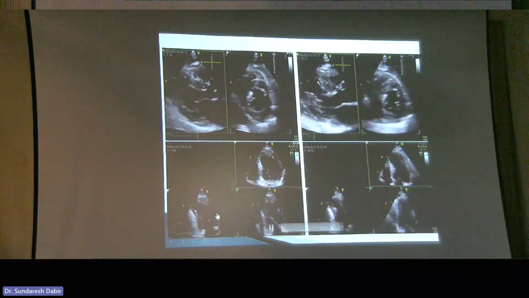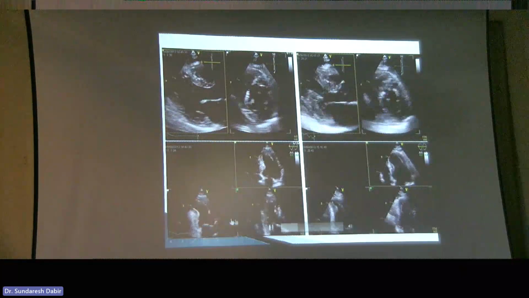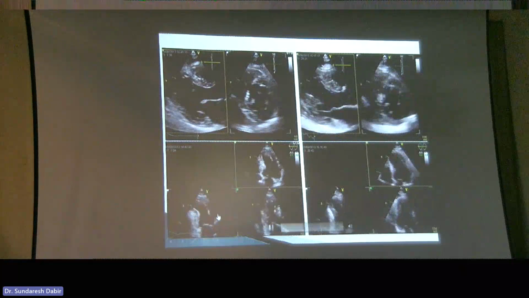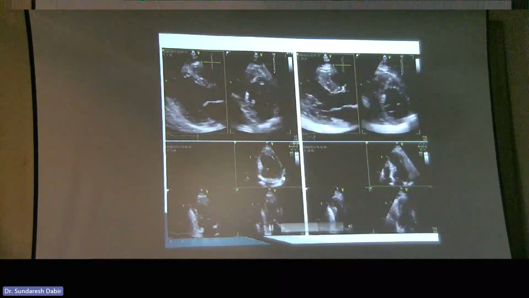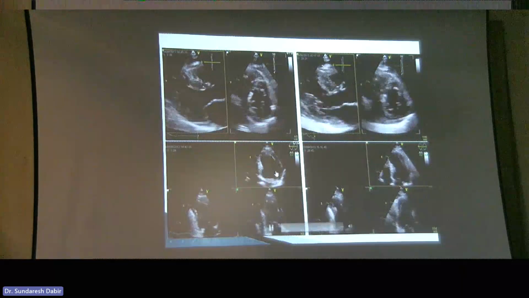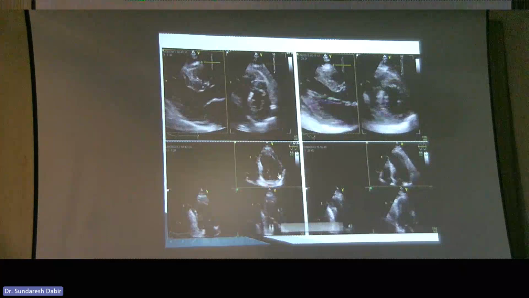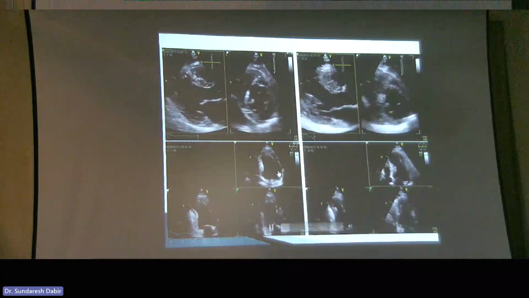Now, when you get to your apical windows, you've got your 4-chamber, your 2-chamber, and your 3-chamber. And as Dr. Satish said, you really need to pay attention to getting the anterior wall and the lateral wall. One is because the ultrasound beam is now parallel to the direction of these walls, and number 2, because you can get lung shadow. So really optimize these windows.